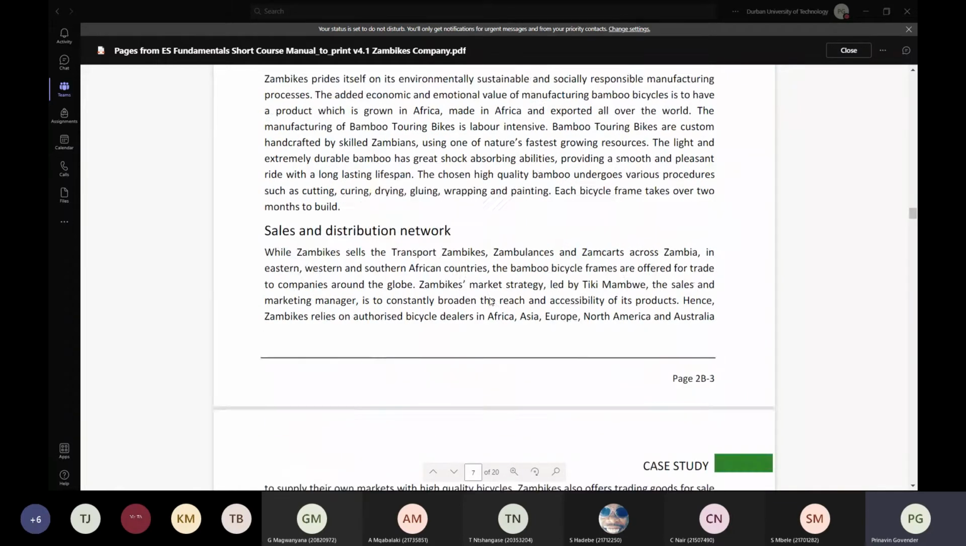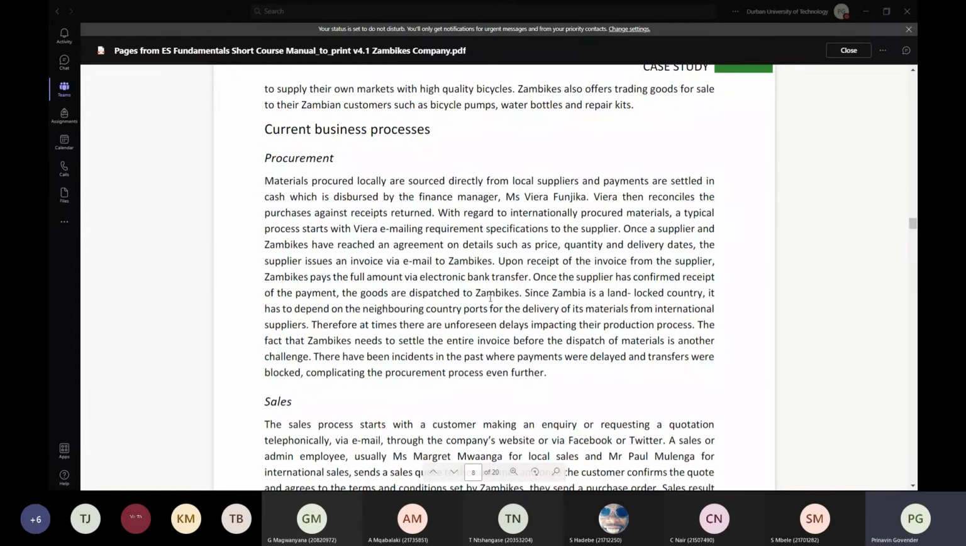And I'm going to take you straight into the procurement process. Materials procured locally are sourced directly from the local suppliers and payments are settled in cash, which is disbursed by the finance manager, Ms. Vieira Fungica. Vieira then reconciles the purchases against receipts returned. With regard to internationally procured materials, a typical process starts with Vieira emailing requirement specifications to the supplier. Once the supplier and Zambikes have reached an agreement on details, you can read all of that, right, Mr. Nair?